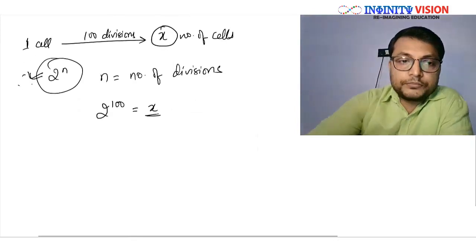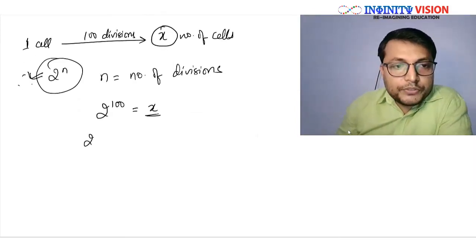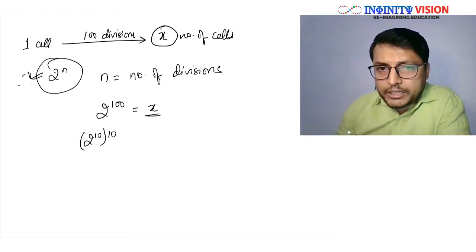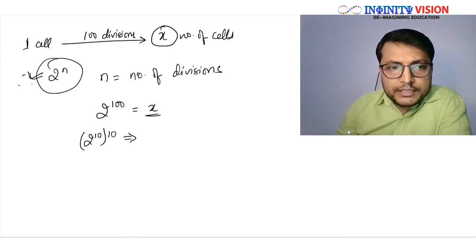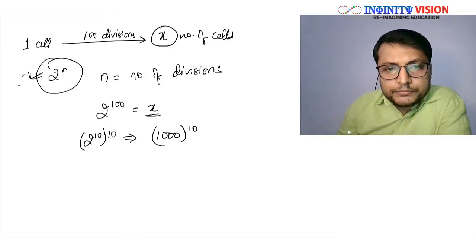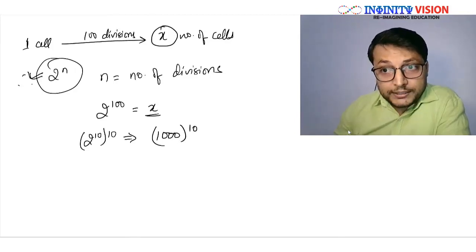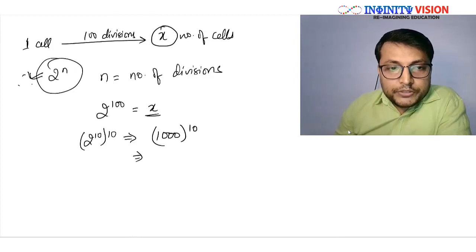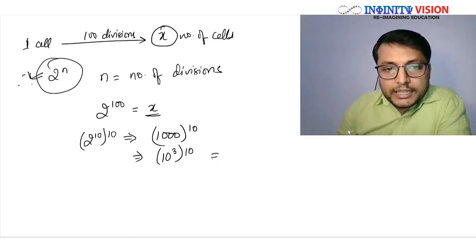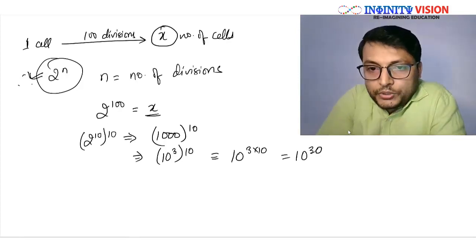Great, let's move ahead. What we can write? 2 to power 10 is 1000, so 2 to power 100 we can write as 1000 to power 10, right? Great. Now, 1000 can be written as 10 to power 3, to power 10, that is 10 to power 30.